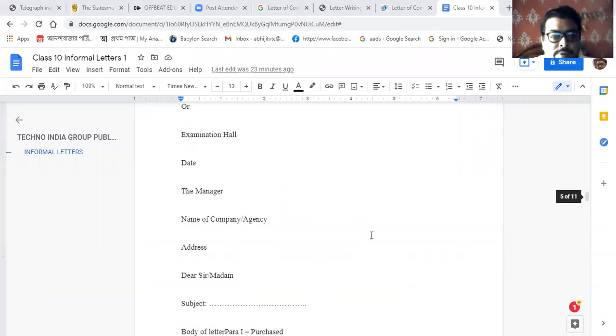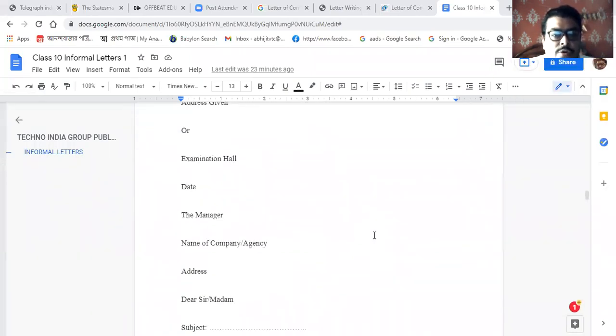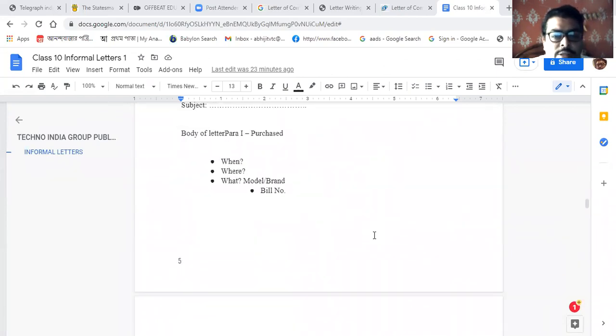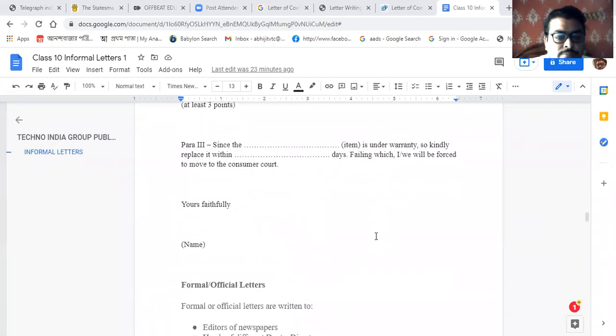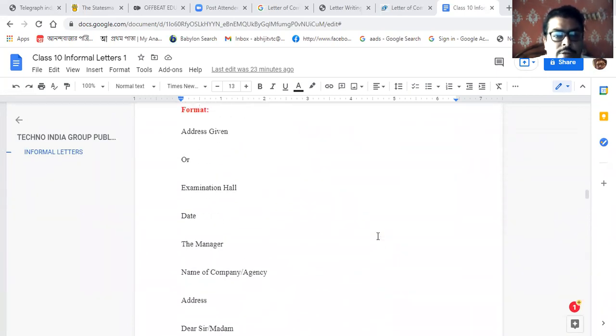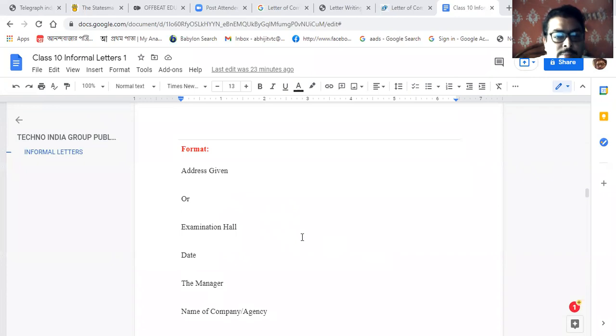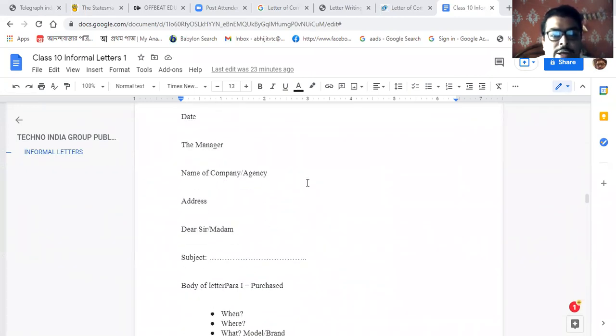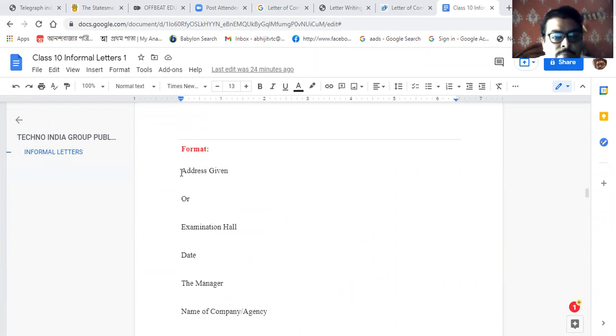Next. So that is the format. Suppose the address is given: examination hall, date, the manager, name of the company or agency, address.